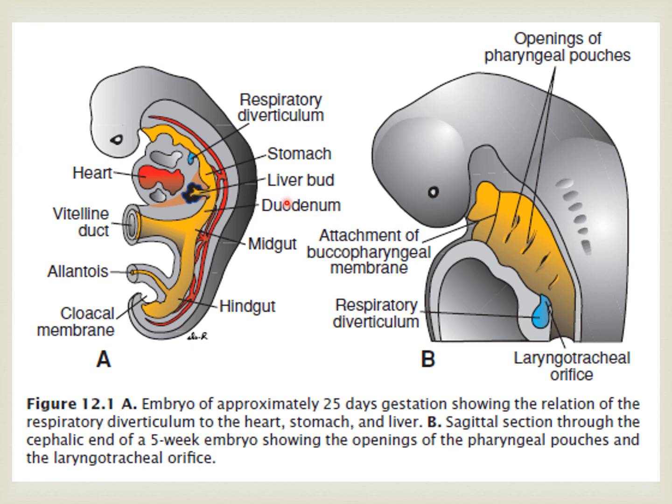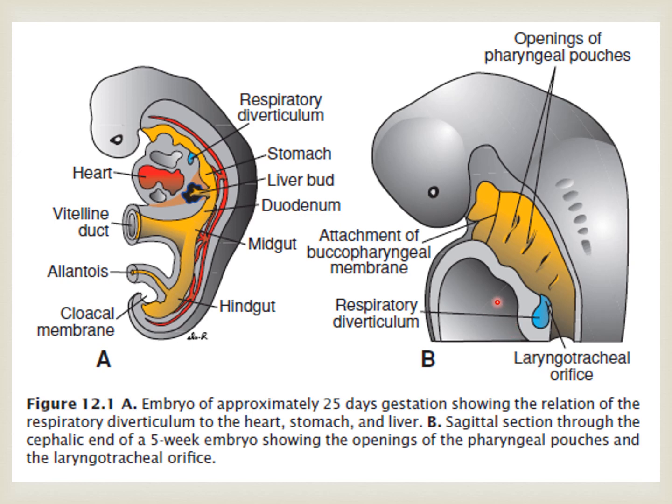So in a larger view, this is dorsal and this is ventral. From the ventral wall, a projection of tissue comes out, and that outgrowth is known as respiratory diverticulum, the start of formation of the respiratory system. It is lying anterior to our gastrointestinal tract, as we can see.